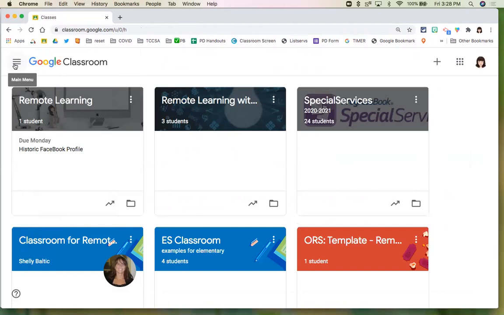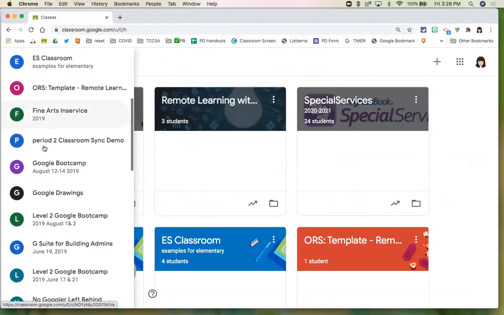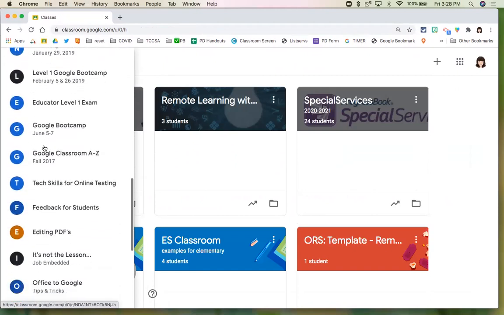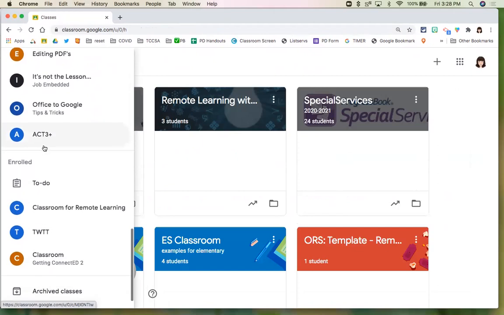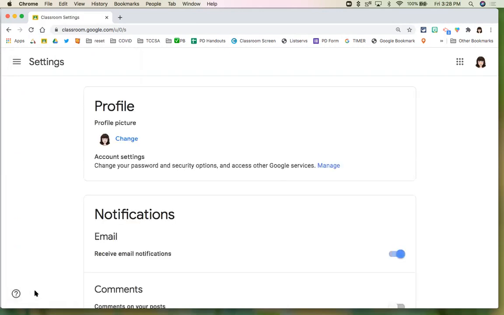you have a little hamburger menu at the top left. And when you click there, you're going to go all the way down the list. Depending on how many classes you have, it may be shorter, and look for settings. Now, these are the same instructions whether it's a teacher or a student. So you're going to want to let your student know, hey, I'm going to be using private messages. Make sure your notifications are turned on.